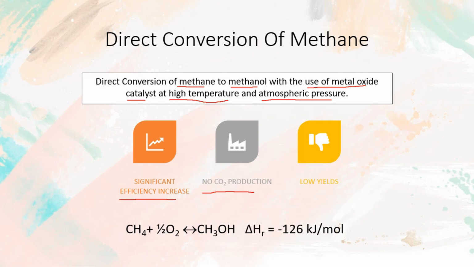And lastly, it is a low yield method, low yield that will be produced at the end of the process, which is because of the equilibrium process of this method, as we can see at the chemical equation.